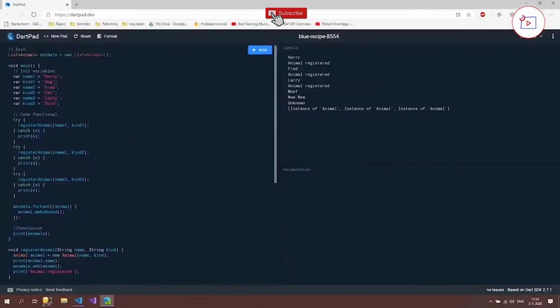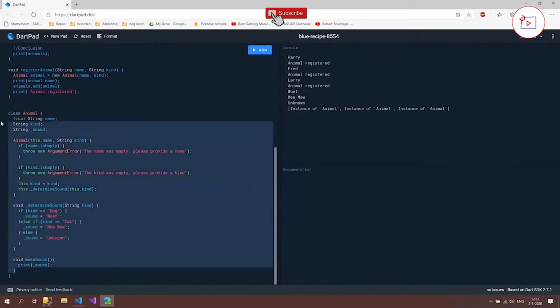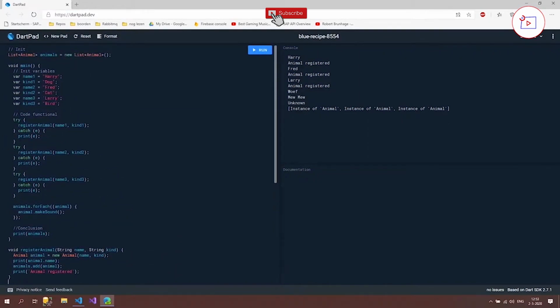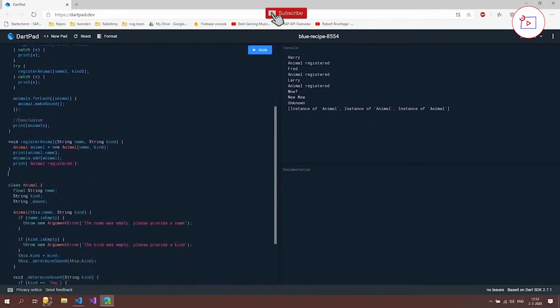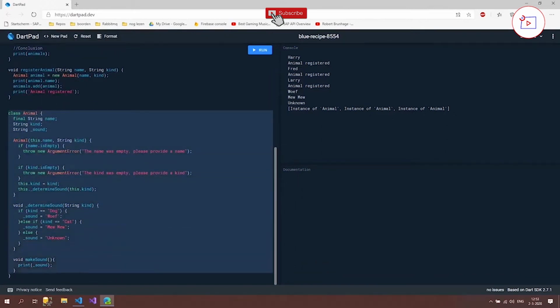So what's really nice about this is that the logic of how the animal behaves is now inside our animal class and is not determined by the code outside. So if we now would be in another file and we would call the same logic, then we are sure that this animal class behaves the same way in different contexts, and not in every file we have to determine which sound a dog makes or which sound a cat makes. No, the class itself determines the sound.